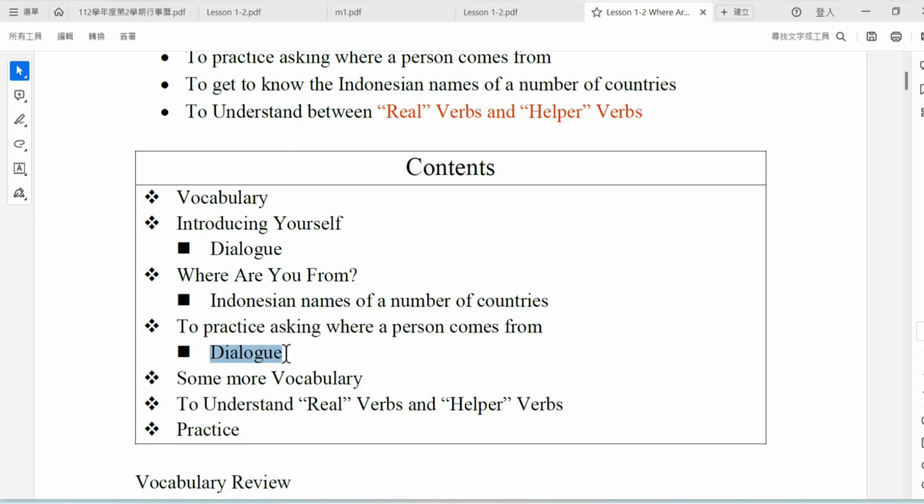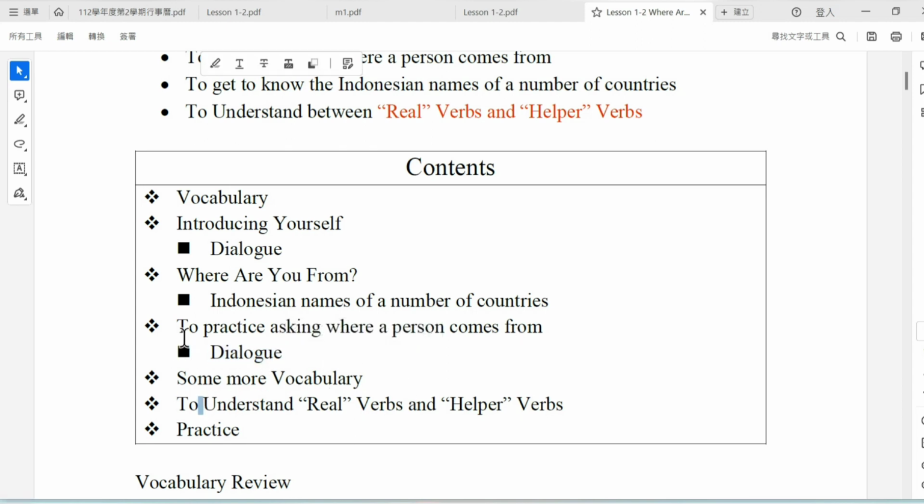Through the sample of dialogue, the students will have a conversation between themselves. First I will dialogue with the student. After that, I will let the student dialogue with the student.